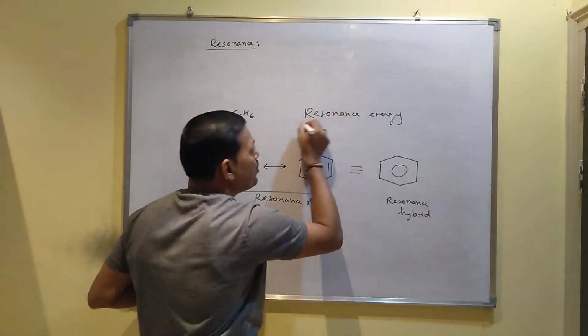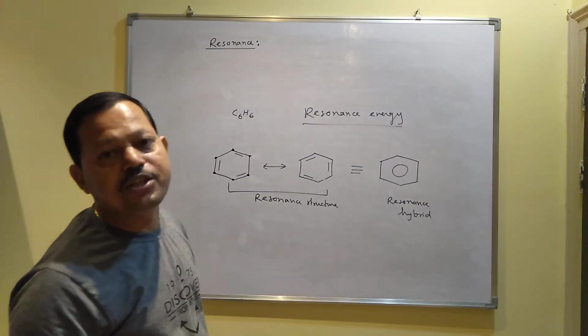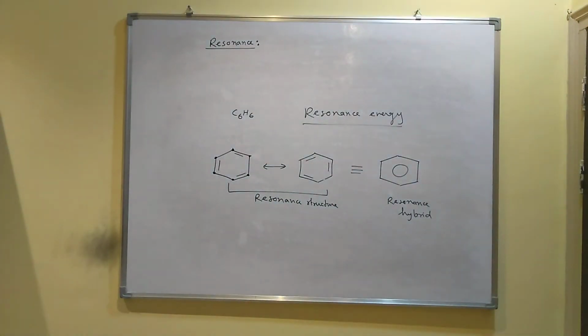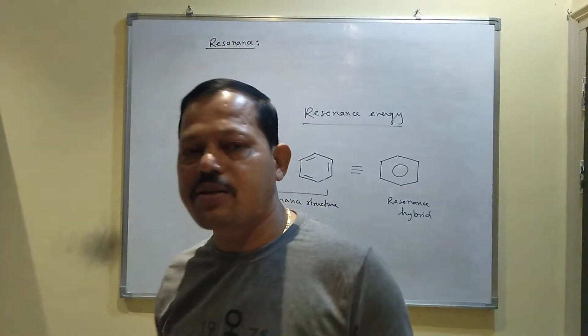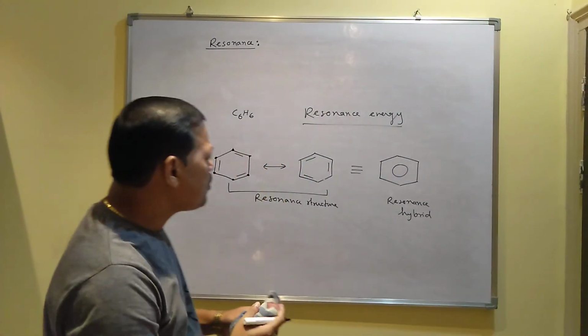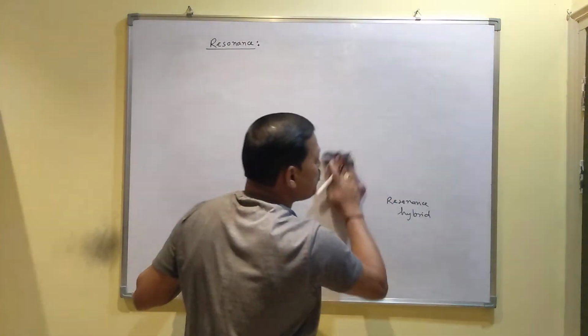And always remember, the higher the resonance energy, the greater the stability of the molecule. Resonance energy is an experimental value. So if you know the value of the resonance energy, and one compound has higher resonance energy, that means that compound will be more stable than the other one. So this is the concept of resonance.